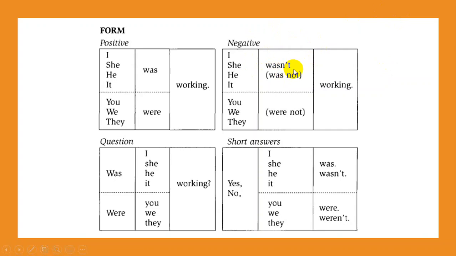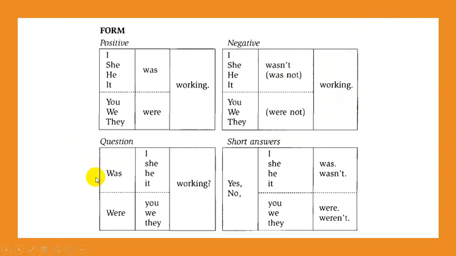This is the pronunciation. And you, we, and they, you have to put were not, or the short form is weren't. The verb is always the same with ing. Always. The other part, we have question.